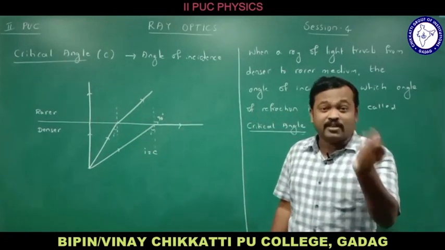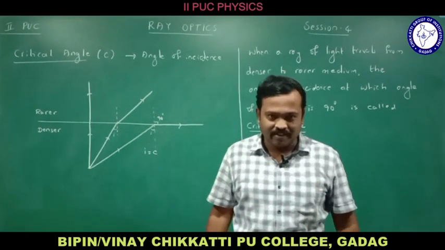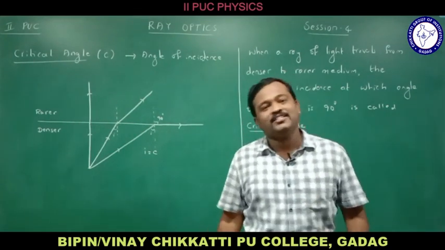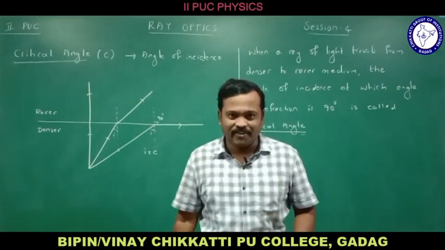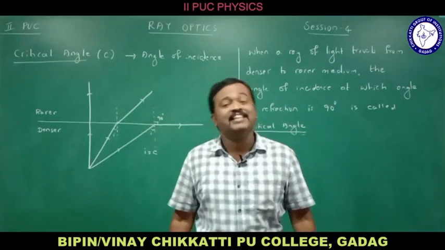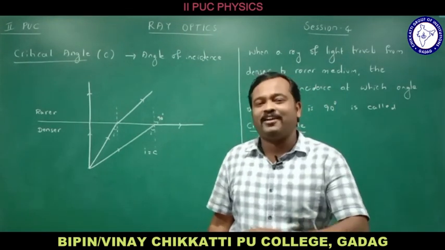Okay, let me use Snell's law. What is Snell's law? Snell's law says that the ratio of the sine of the angle of incidence to the sine of the angle of refraction is a constant for a given pair of media and for a given wavelength of light, and that constant is called the refractive index. Let me use that and calculate now.